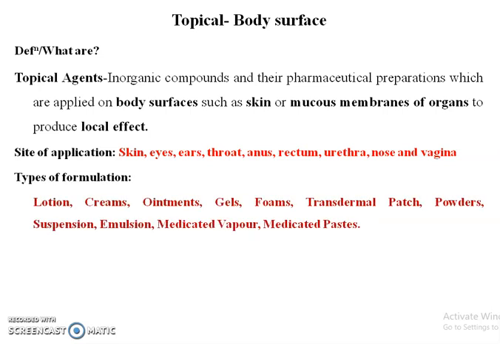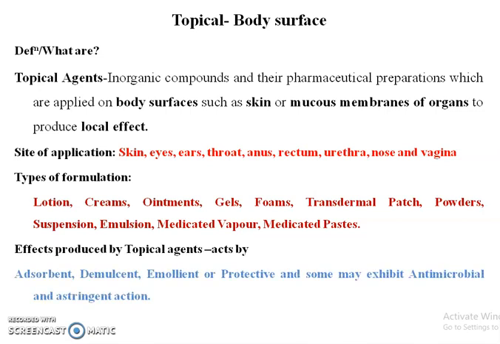Now the type of formulation. The types of formulations are the lotion, creams, ointments, gel, foams, transdermal patch, powders, suspension, emulsion, medicated vapor and the medicated paste. After the application of this topical agent to the site of application, the effects produced by these agents are adsorbent, demulcent, emollient or protective, and some may exhibit antimicrobial and astringent action.